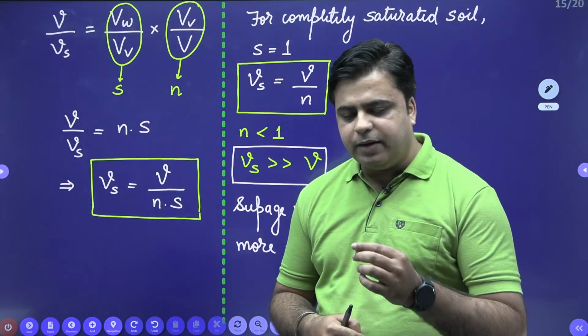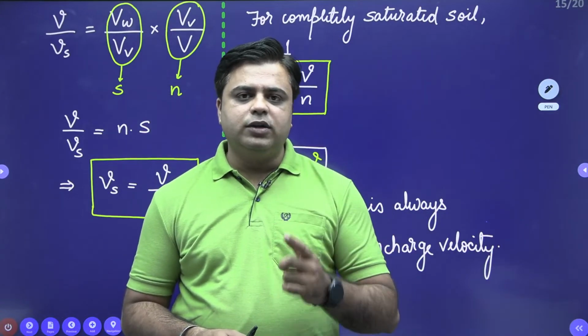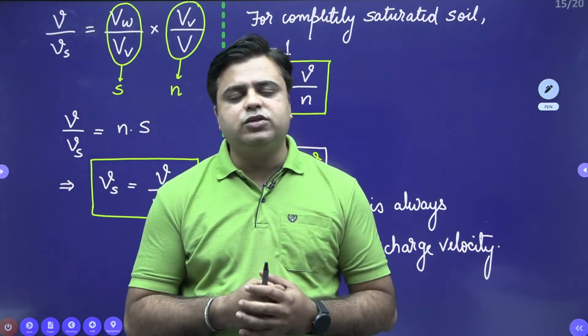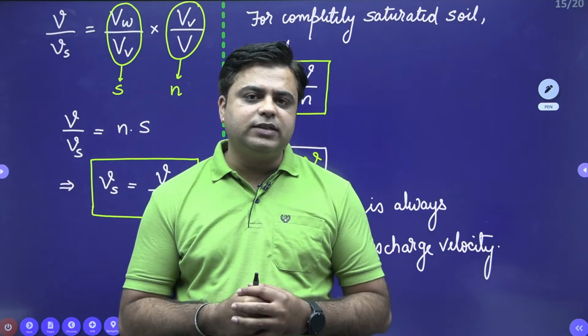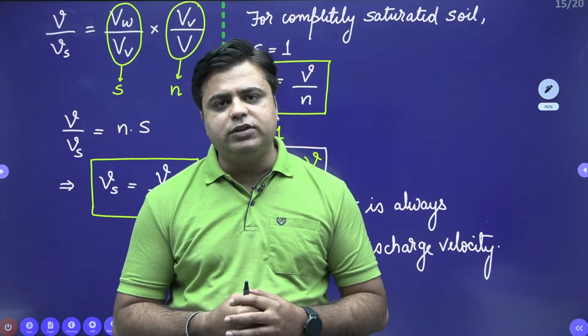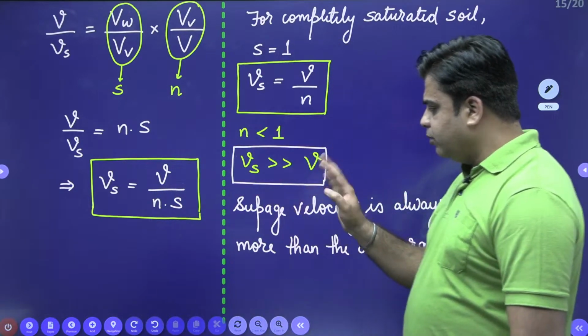So now again I'll repeat myself. Extraction of groundwater depends upon 2 factors. First one is the porosity, which tells us about how much amount of water is stored inside the ground level. Second is the permeability, which tells us about how easily water can flow through the interconnecting voids of the soil medium. Okay, now, moving on with this.